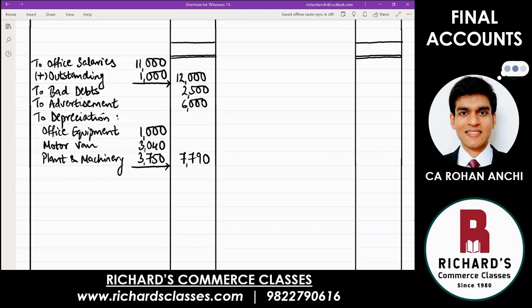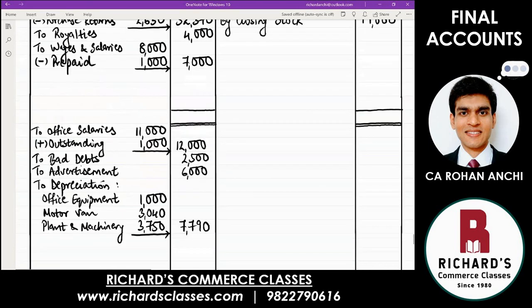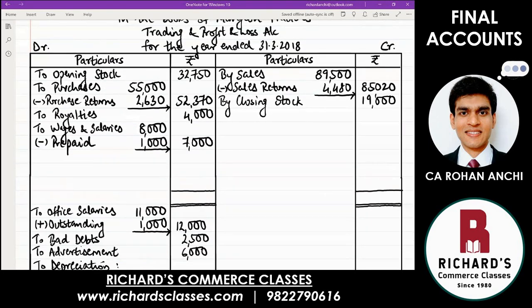Next job is to close all of your accounts. And when I say close all your accounts, you start with the first, and that is trading account. Check which side is greater. What is the total of the credit side and what is the total of the debit side? 1,04,020. Which side? Credit side. And debit side 96,120. Okay, good. That was very fast calculation.